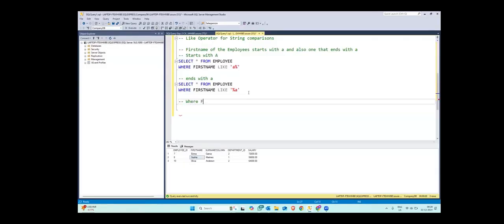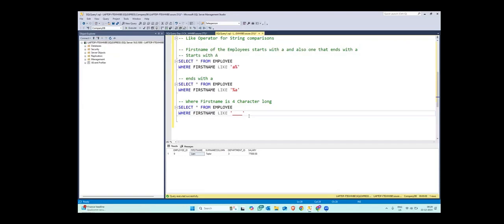where first name is 4 characters long, right? So I will write again select star from employee where first name like 1, 2, 3, 4. I will give 4 underscores. It will give me John, Jane, Alex, Emma, Liam. If I want to get starts with L and is 4 characters long, I will just replace one character with an L. I will only get Liam now, right? So that is how it works.